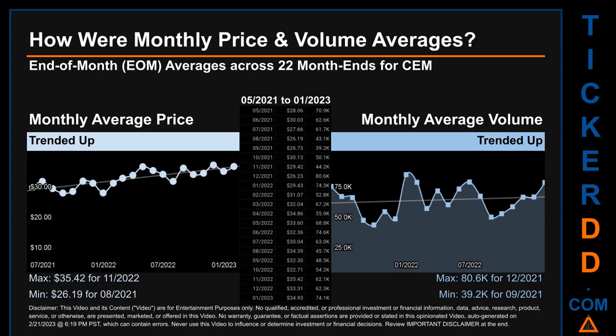How were price and volume averages for CEM? Across 447 trading days, there were a total of 22 month ends, of which monthly averages for daily price and volume were calculated. Overall, monthly price average trended up while monthly volume average trended up. The maximum end-of-month average price was $35.42 for 11/2020 while the minimum was $26.19 for 08/2021. Looking at volume, 12/2021 and 09/2021 respectively saw the highest and lowest monthly average volume at 80.6 thousand and 39.2 thousand.